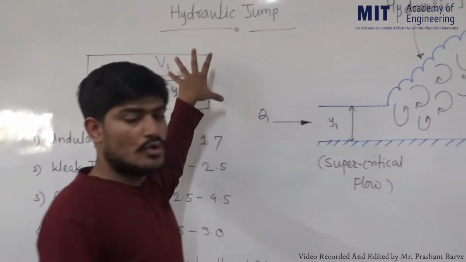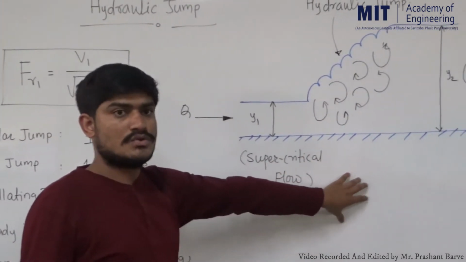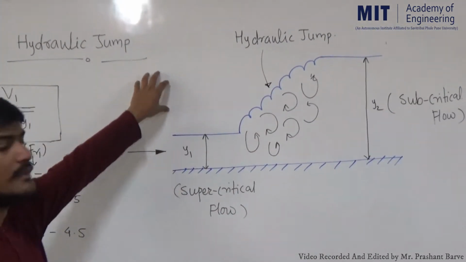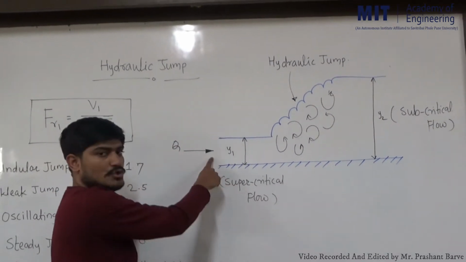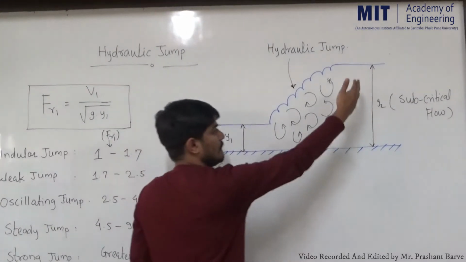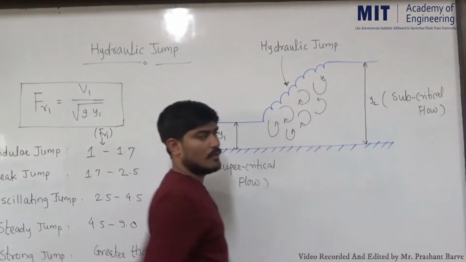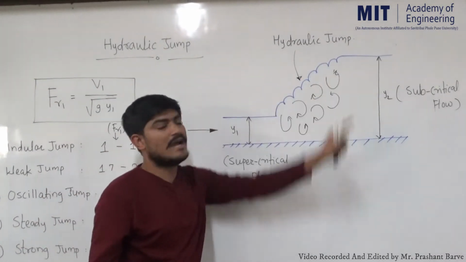Prior to discussing this formula, let us focus on this diagram. This is how we can diagrammatically represent the hydraulic jump. Here the direction of flow is shown. This will be our section 1 and section 2, and in between the hydraulic jump is formed. So directly we have shown the formed hydraulic jump.